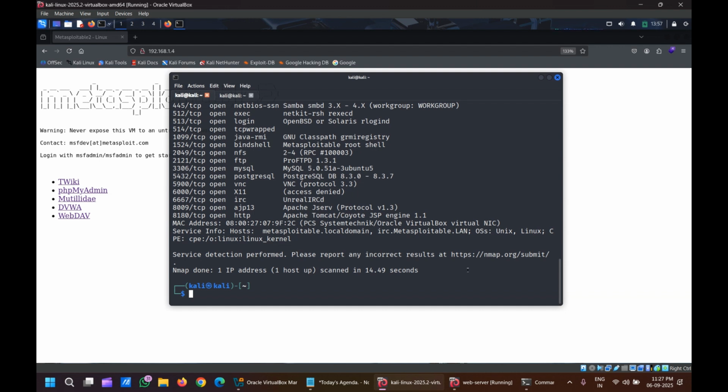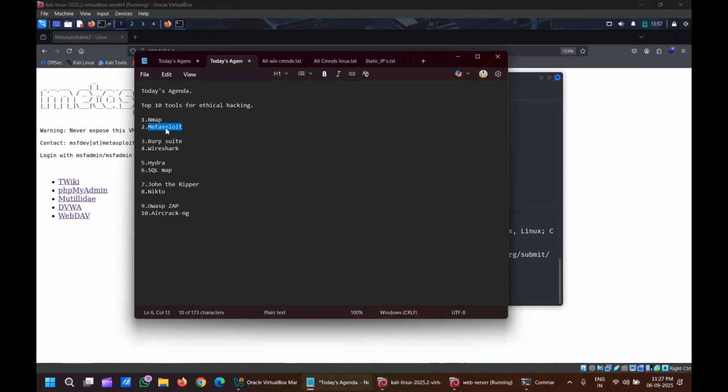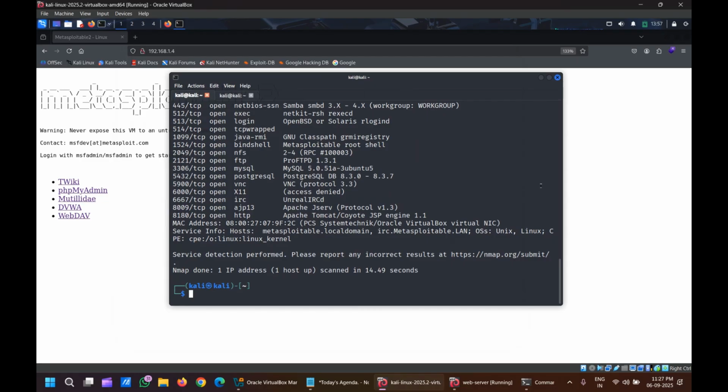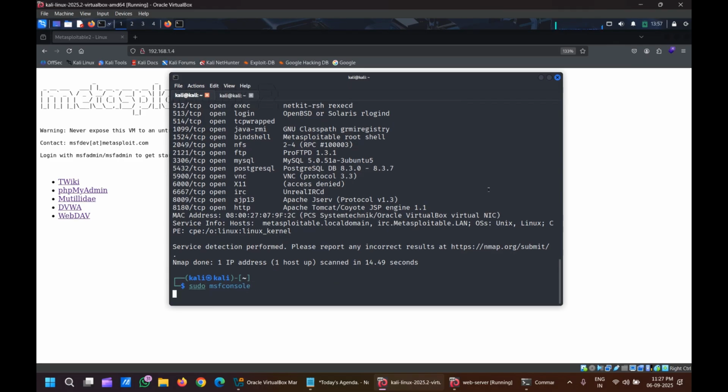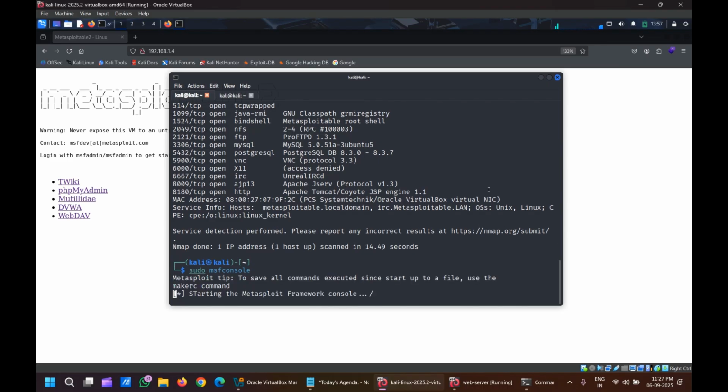Going somewhere further to the next tool, that is called the Metasploit Framework. The full name is Metasploit Framework, but we can call it Metasploit in short. How can we open Metasploit? In the same command line, sudo msfconsole. By running this command, we can open the Metasploit Framework.